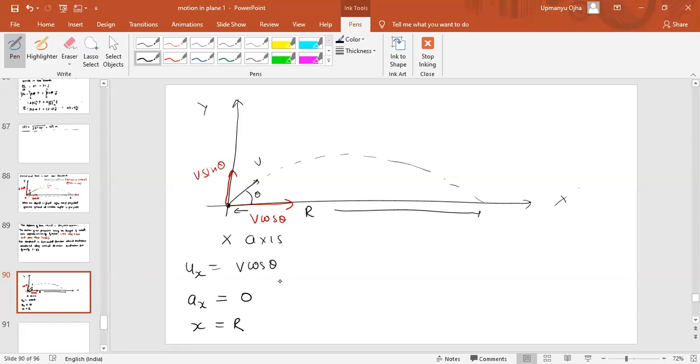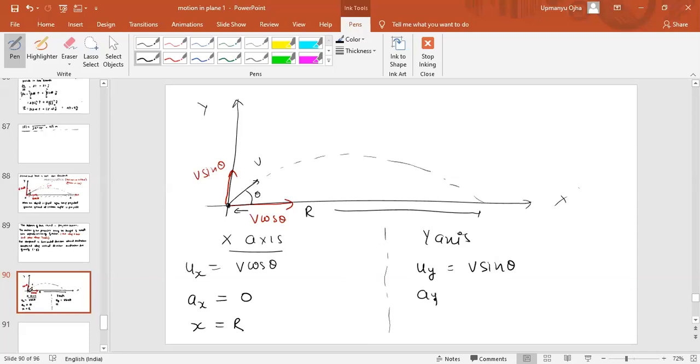Okay, r is the range. That I will tell you. Fine. Now just look at the y-axis component. In the y-axis, what is the initial velocity? We can assume it as uy, and that would be equal to v sine theta. Correct.